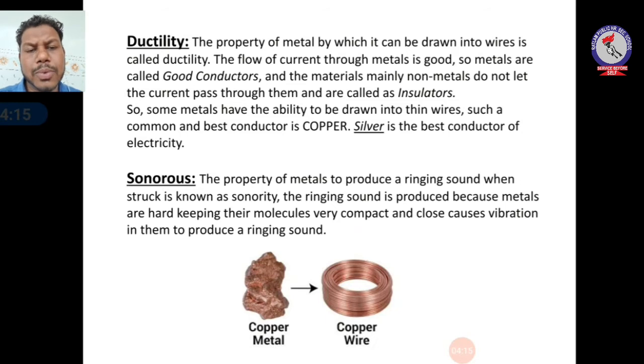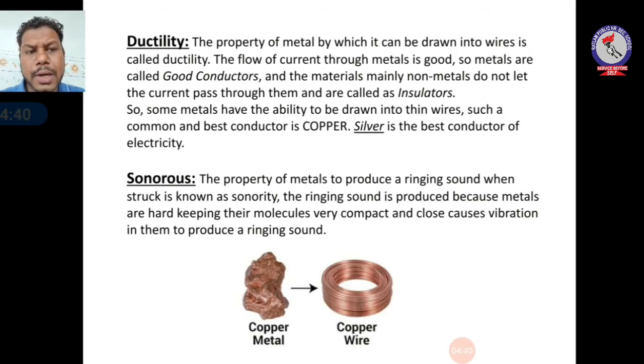If you strike a spoon against a wall, you can see vibration in the spoon. This produces a ringing sound because the molecules in metals are very compact and closely packed together. This causes vibration and produces the ringing sound. You can see in this diagram the property of ductility. An example of ductility: copper metal is drawn into thin wire.